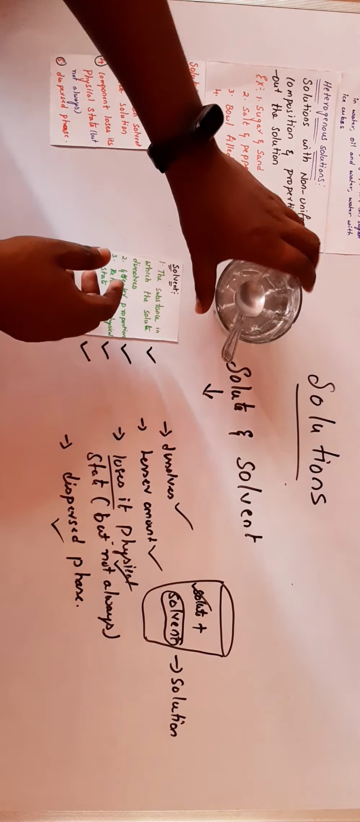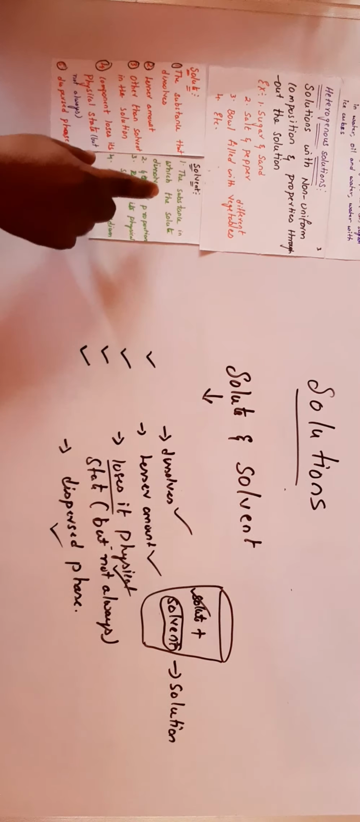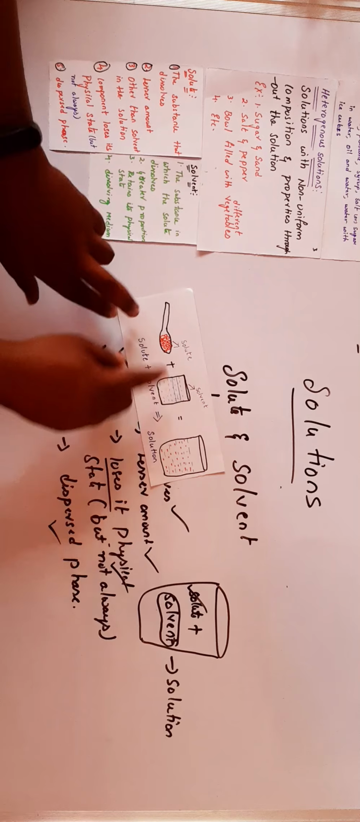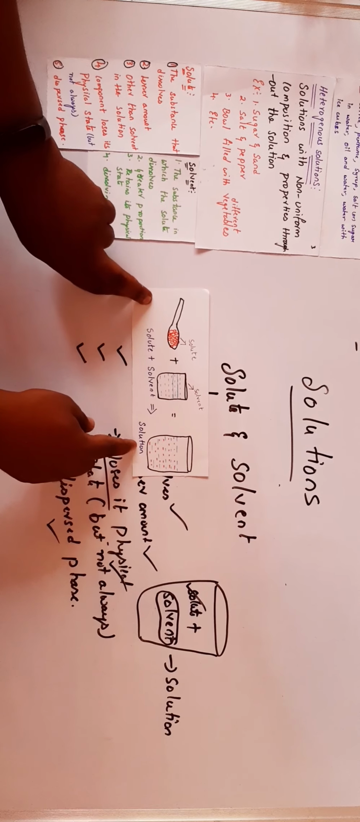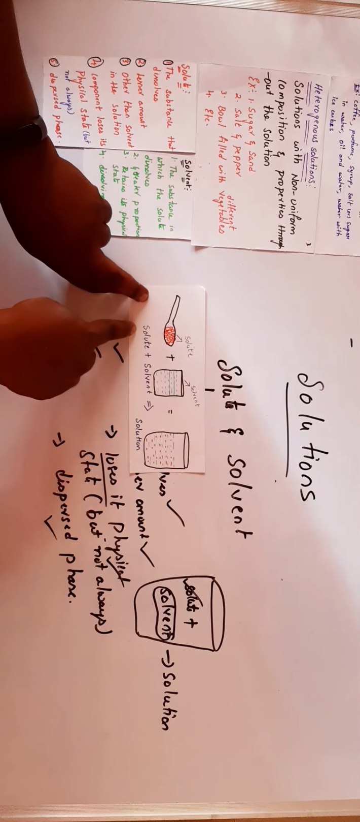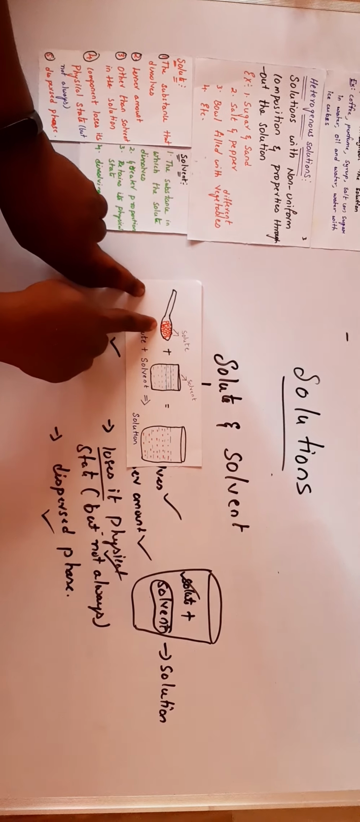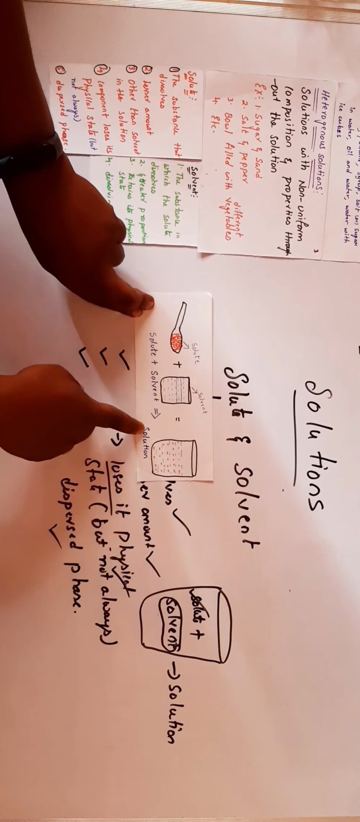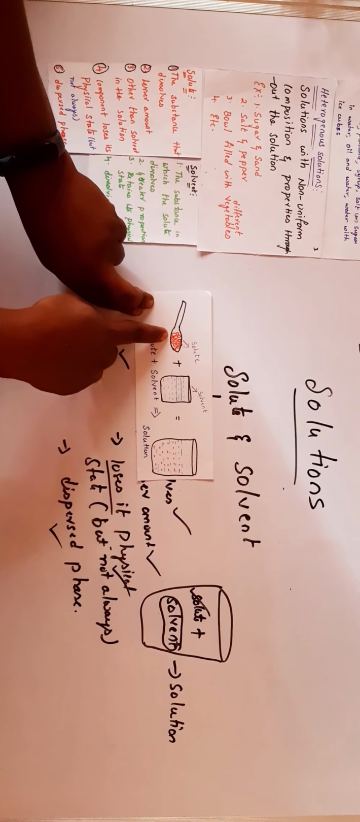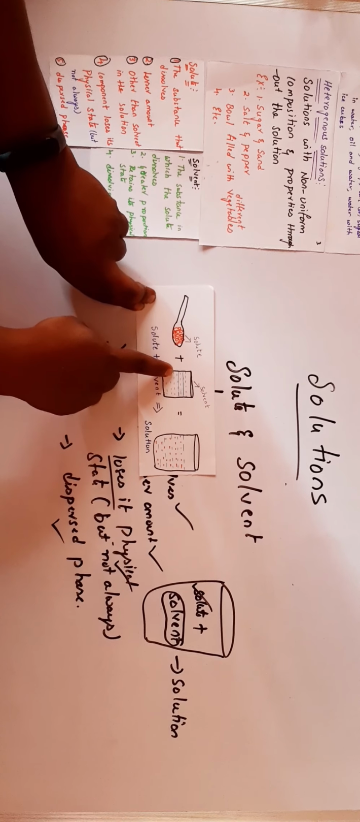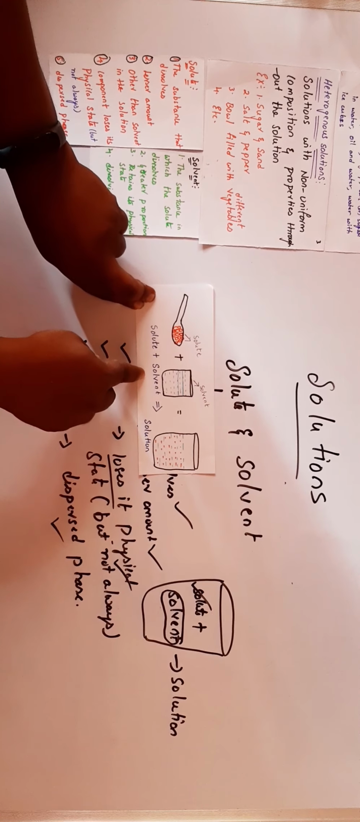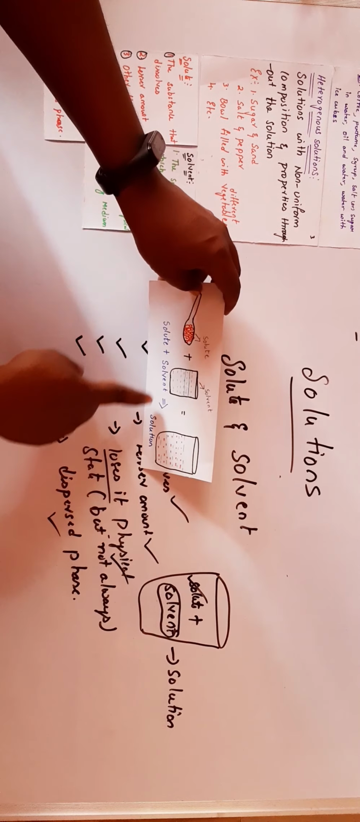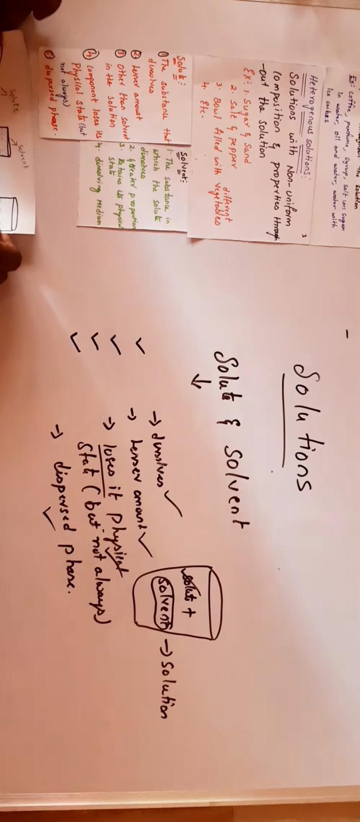Next, I am finally assuming that solute plus solvent is nothing but solution. Here the solute is in smaller amount and the solvent is in a larger amount, and they combine to form a solution. The solute loses its physical state, but not always. The solvent does not lose, or retains, its physical state. This is the dispersed phase and this is the dispersed medium. Solute plus solvent is nothing but solution.